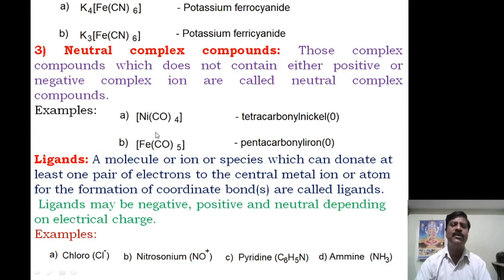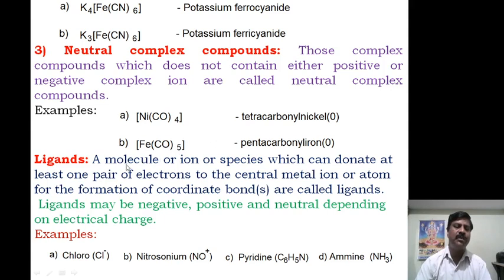When it dissolves in water, it will not produce any electrical charge, because on the left side or right side of the coordination sphere, no ions are present and it will not dissociate into ions. It remains as it is in the solution, therefore it is neutral in nature. Similarly, there is pentacarbonyl iron(0), which is another example. When it dissolves in water, it will not produce any electrical charge, hence it is called a neutral complex compound.